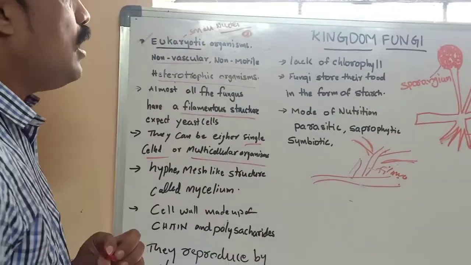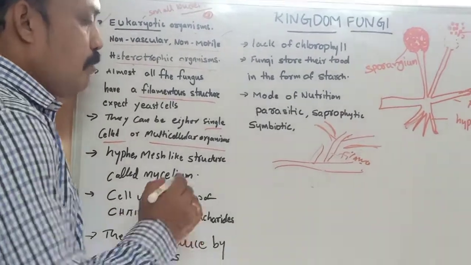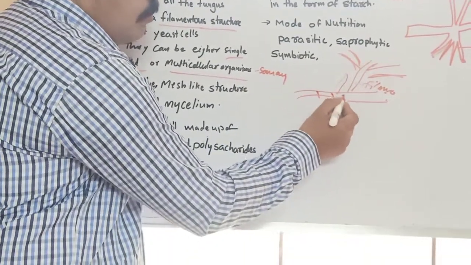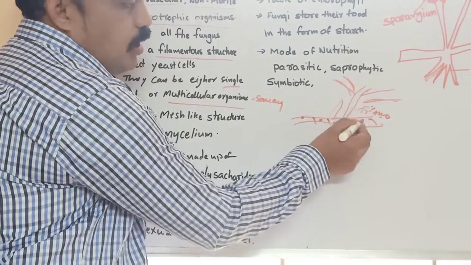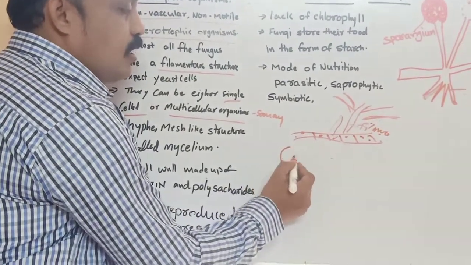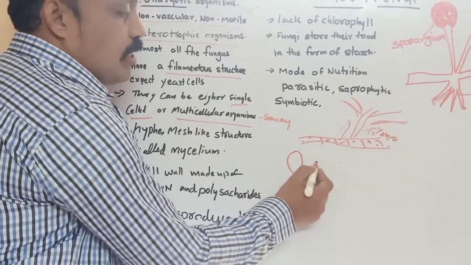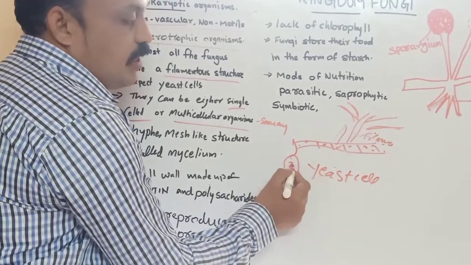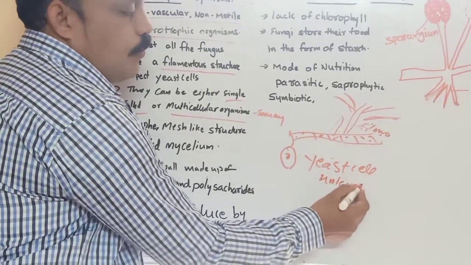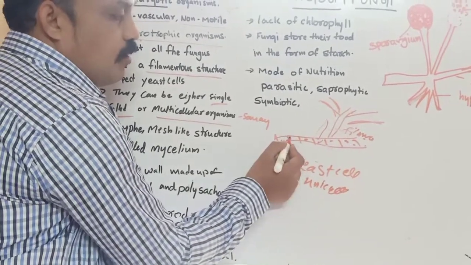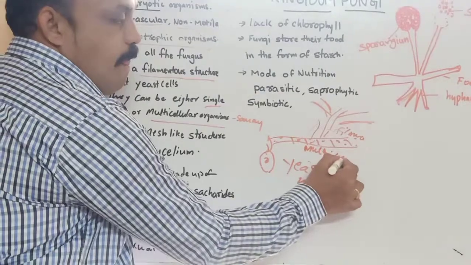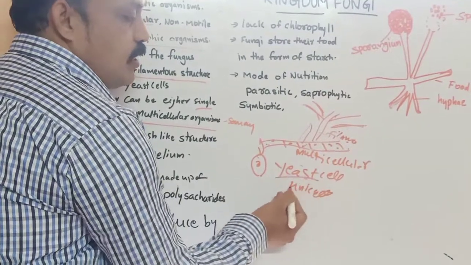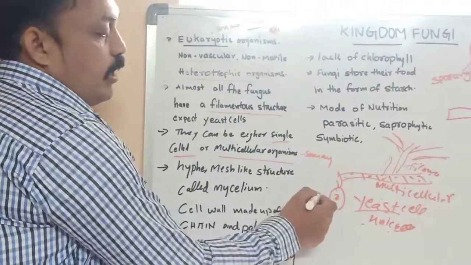They can be either single-celled or multicellular. Most of the fungi are multicellular organisms. Already we know multicellular means the body is made up of so many cells. Some organisms, like yeast cells, are unicellular. Yeast is also a fungus. So most fungi are multicellular organisms, and some, like yeast, are unicellular. Very important, yeast is also fungus.